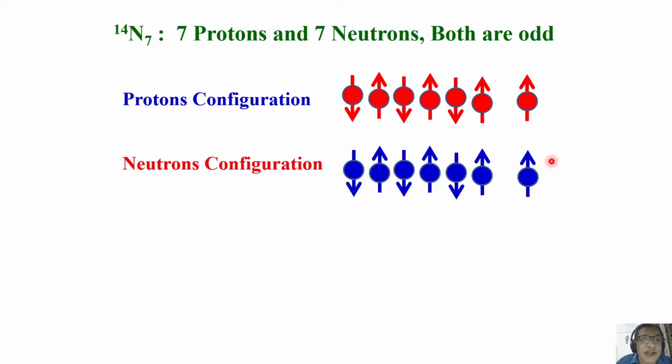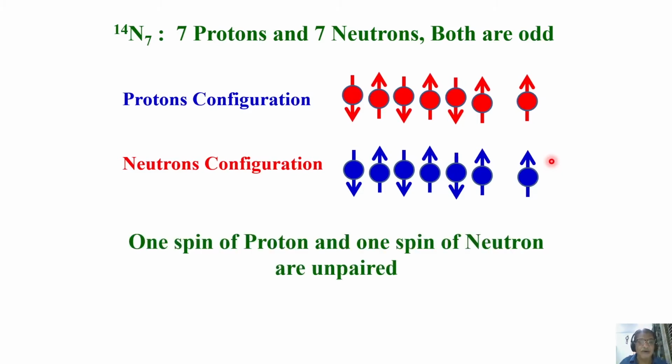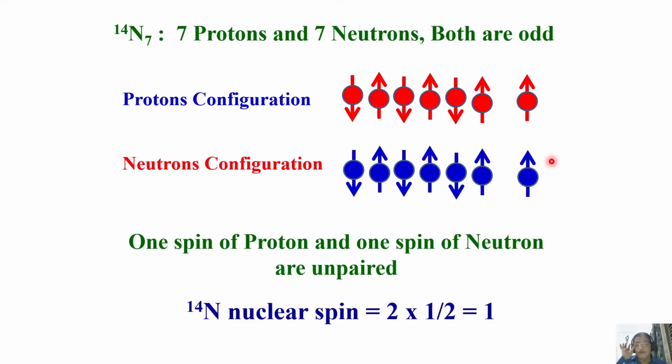So how many are unpaired in the nucleus? 1 proton and 1 neutron. Now, if you take this together, for the 2 unpaired, 1 proton and 1 neutron, the total spin of nitrogen 14 is 1. Spin of N14 is 1.